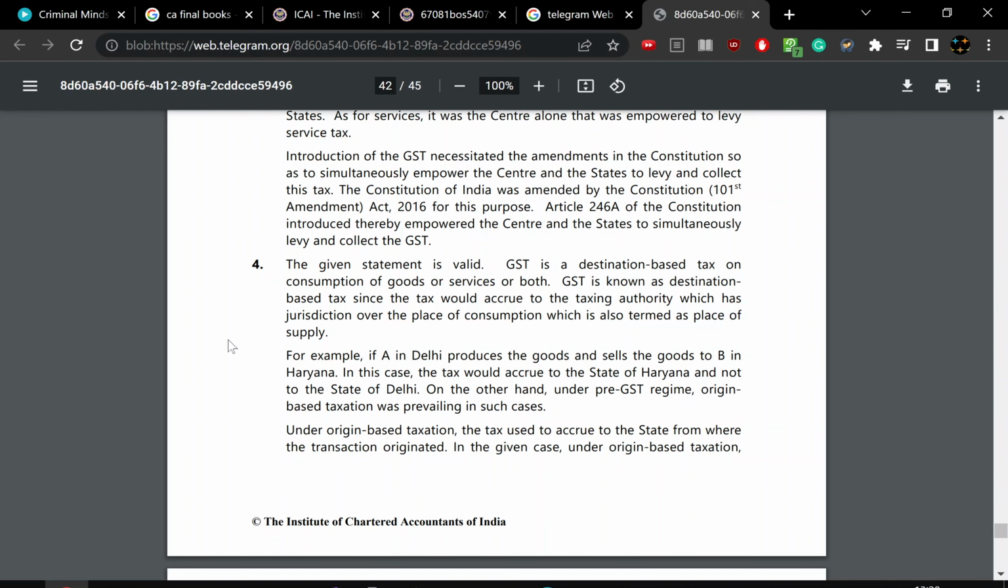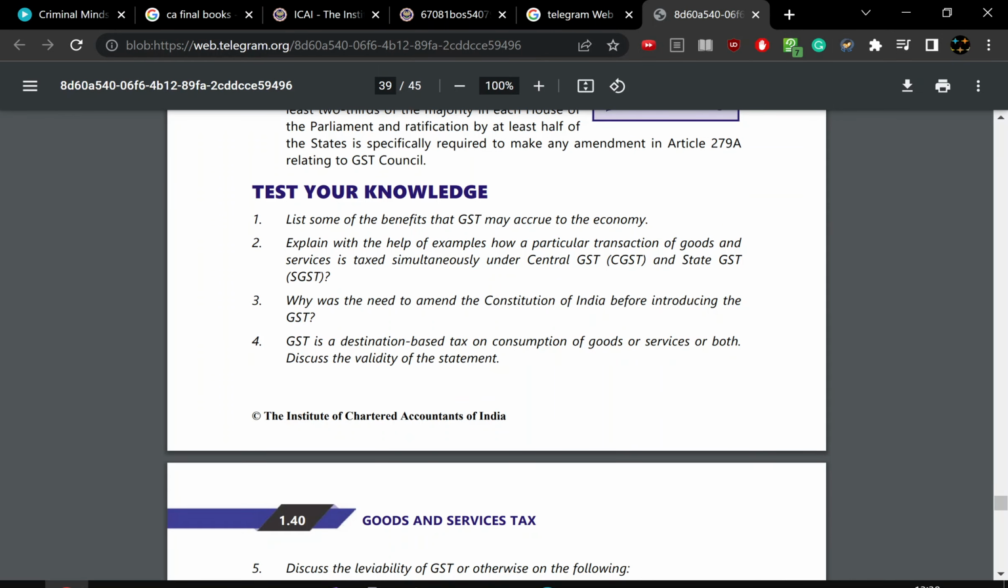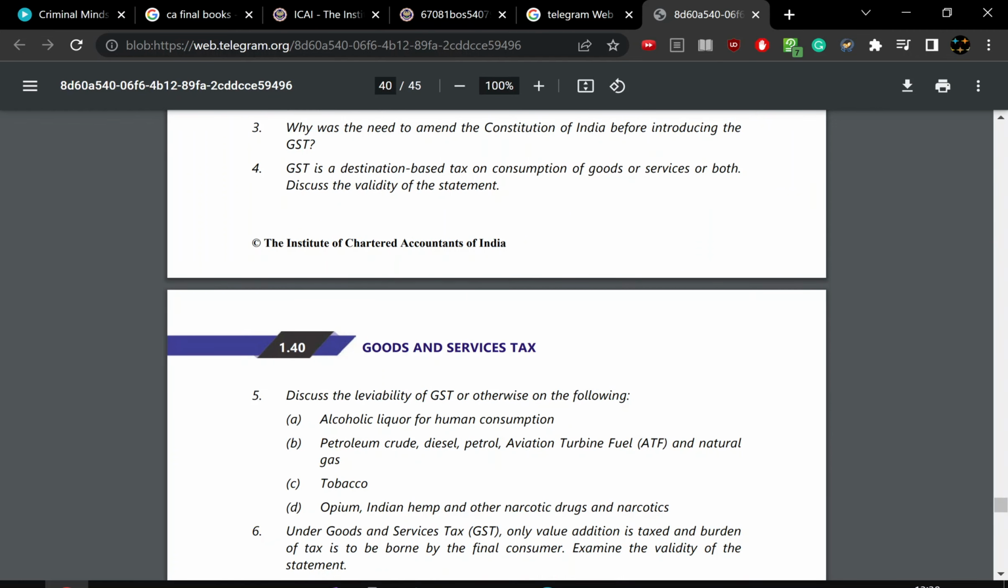But this time, GST is giving a different obligation. You can produce and you can sell, but IGST is invoked rather than CGST and SGST. So this is what destination based tax is: whether the goods are going to a place to be used or consumed. Even though the goods go to Delhi from Tamil Nadu, we use IGST rather than CGST and SGST because it's not an intrastate, it is an interstate sale. That's it. GST is always a destination based sale. So, the fourth question is answered.